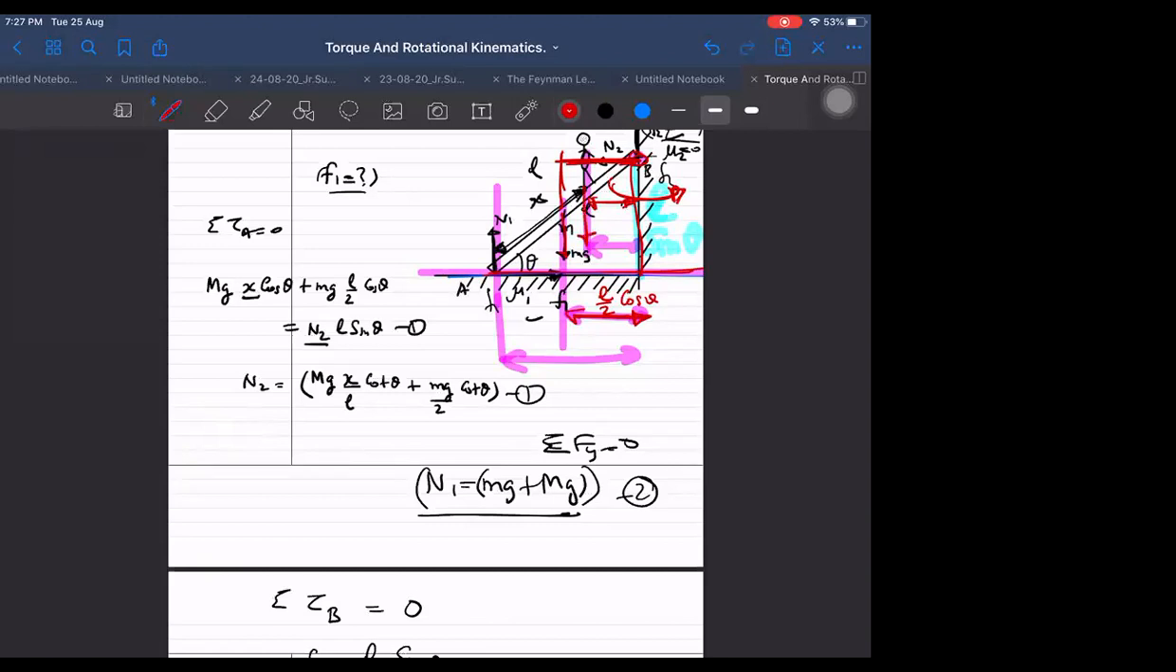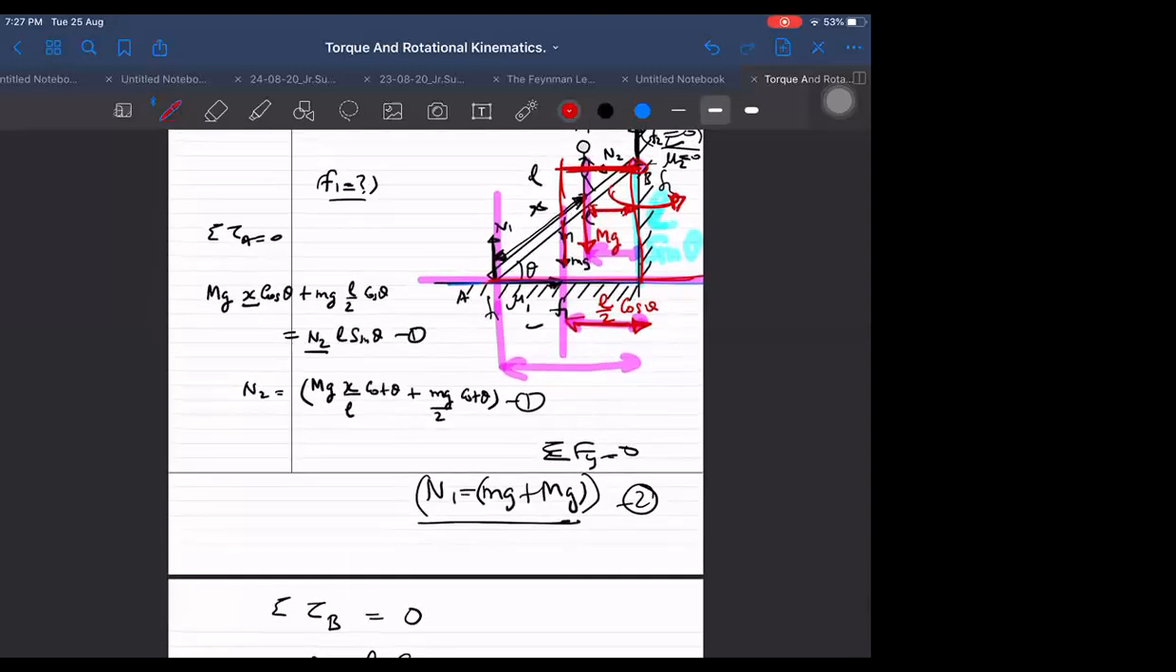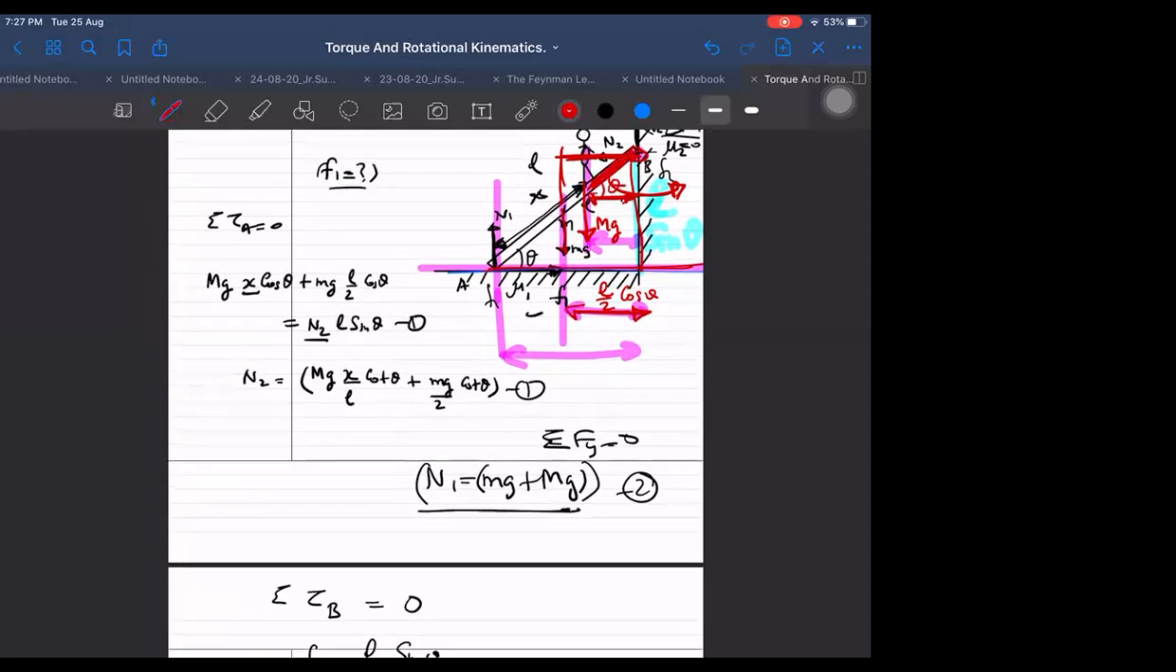This is MG. That is anti-clockwise only. What is the distance now? The distance is L minus X here. This is L minus X. So capital MG is into L minus X, and the component of theta: MG cos theta into L minus X.